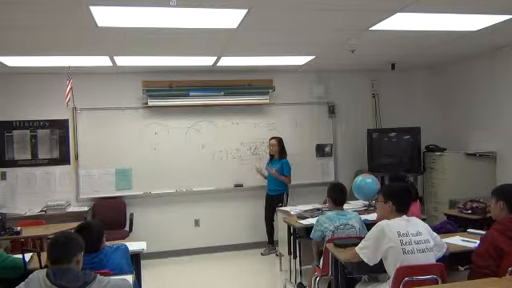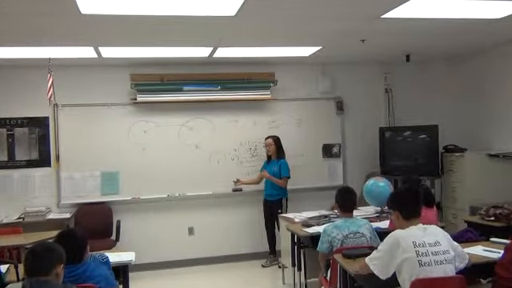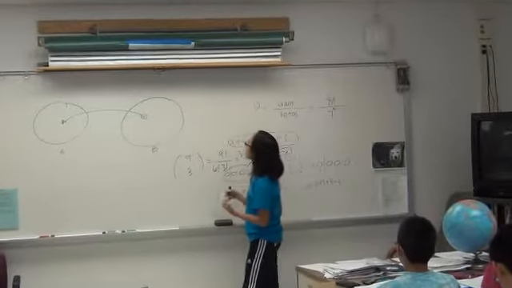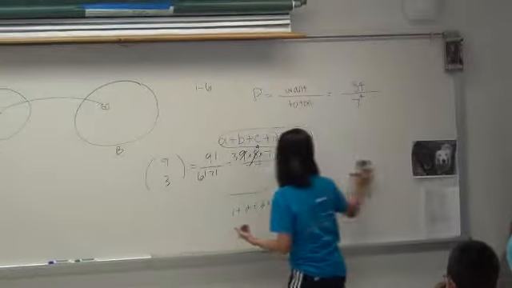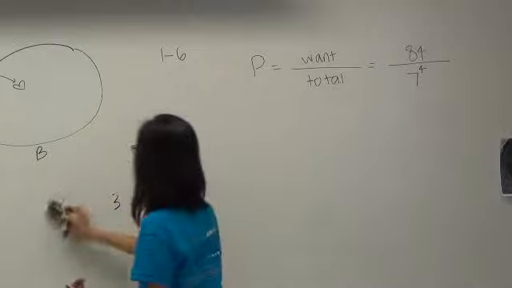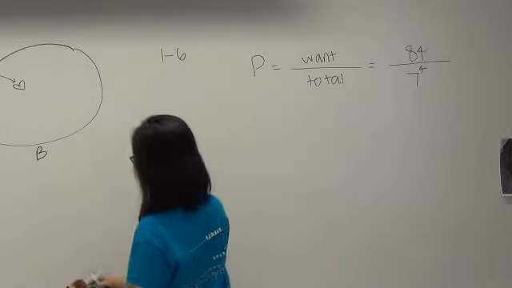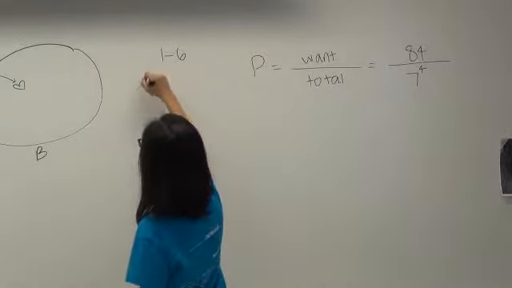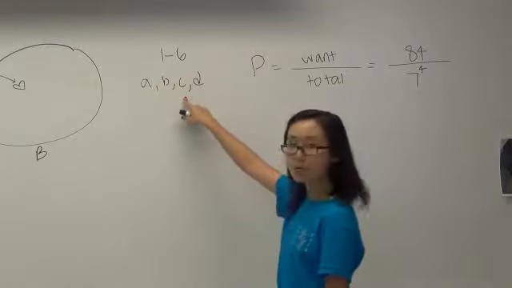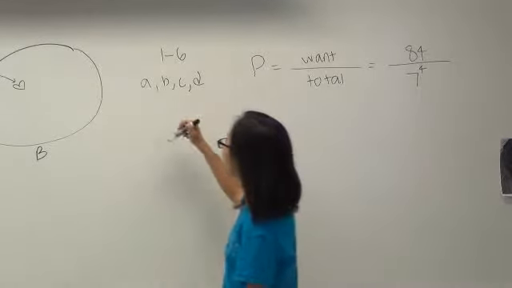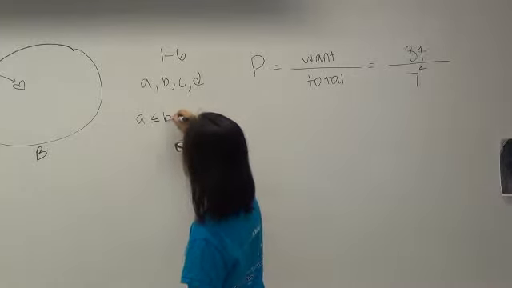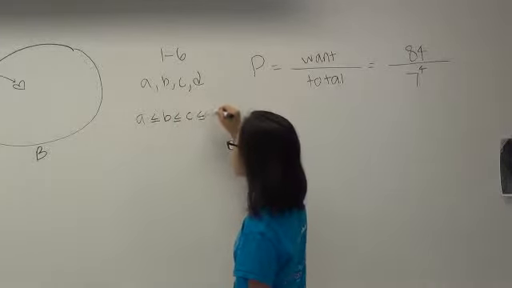So the rule of this game is that each successive person has to match or top the last person's roll. So if we let the rolls again be A, B, C, D, let this be the first person, second person, third person, and fourth person, we know that the rule of this game is basically that A is less than or equal to B, less than or equal to C, less than or equal to D, right?